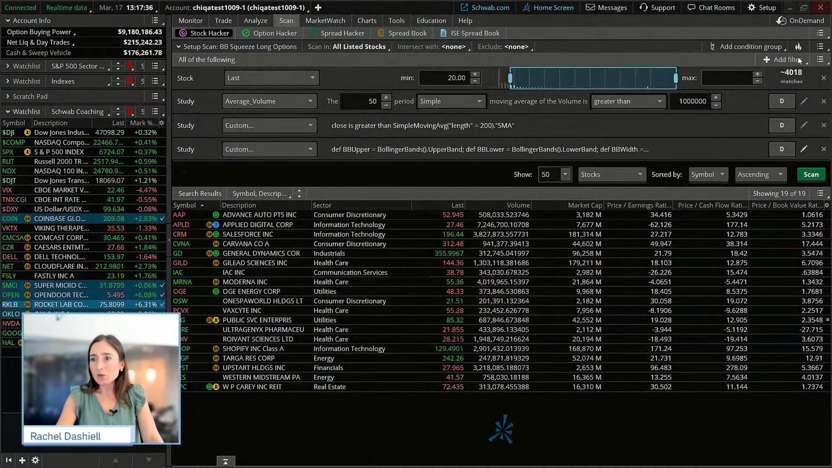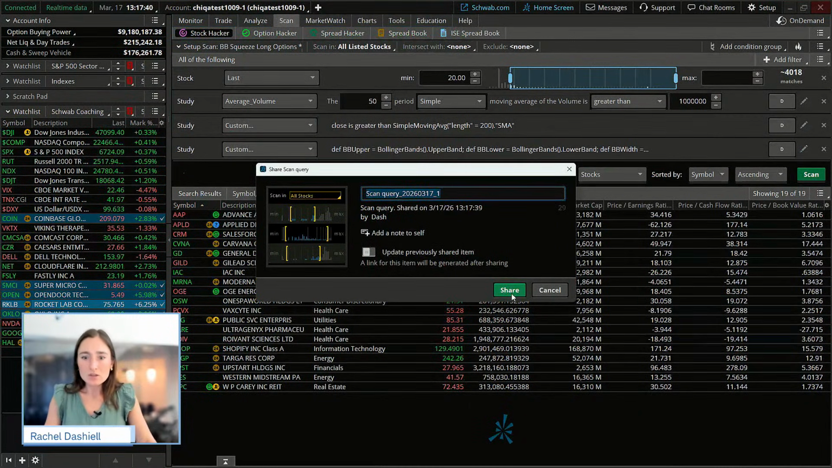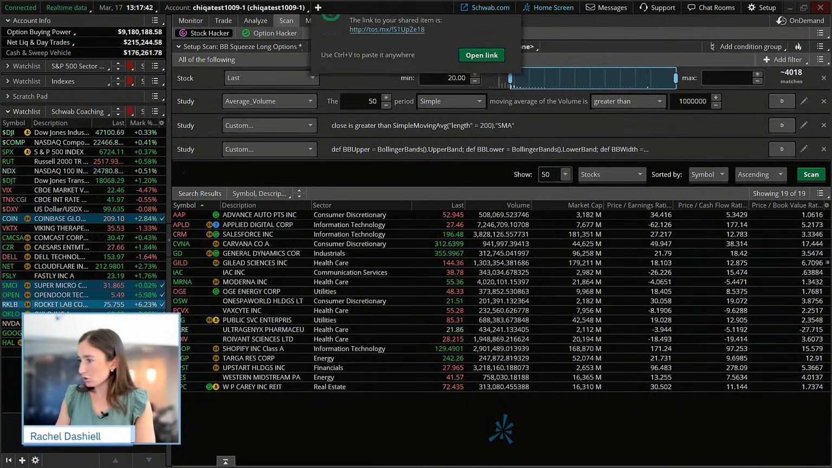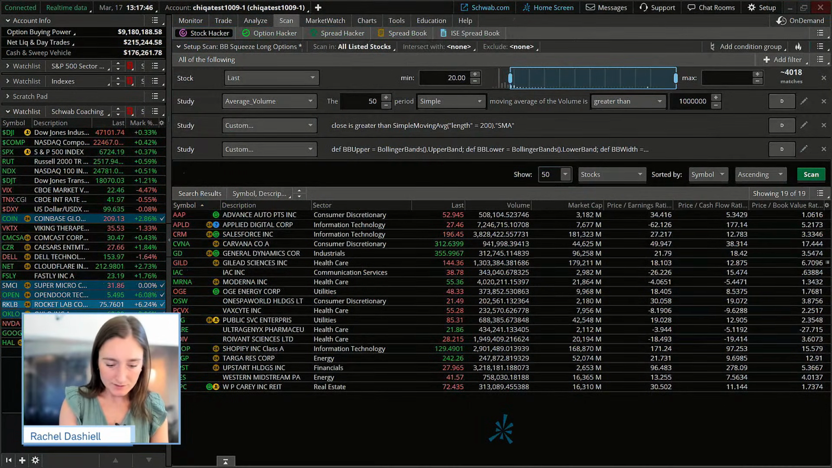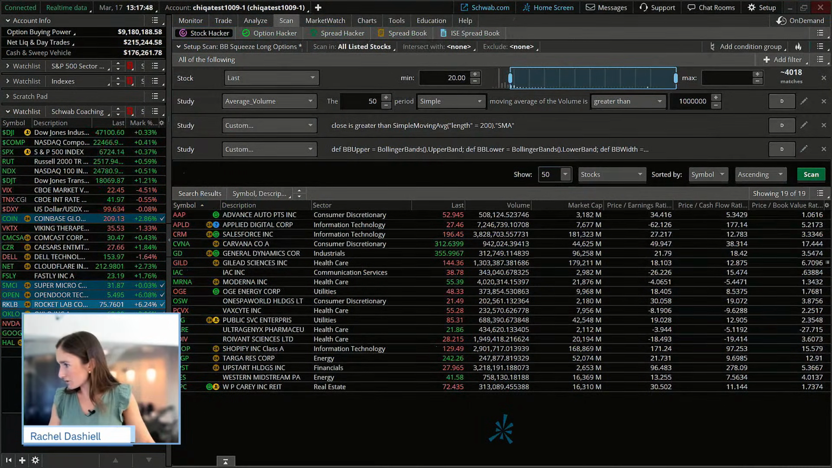So I'm going to click OK. I'll share this scan with you guys as well to give you a little bit of an idea. Again, not guaranteed for accuracy, timing, or results, but again, just the definition there.